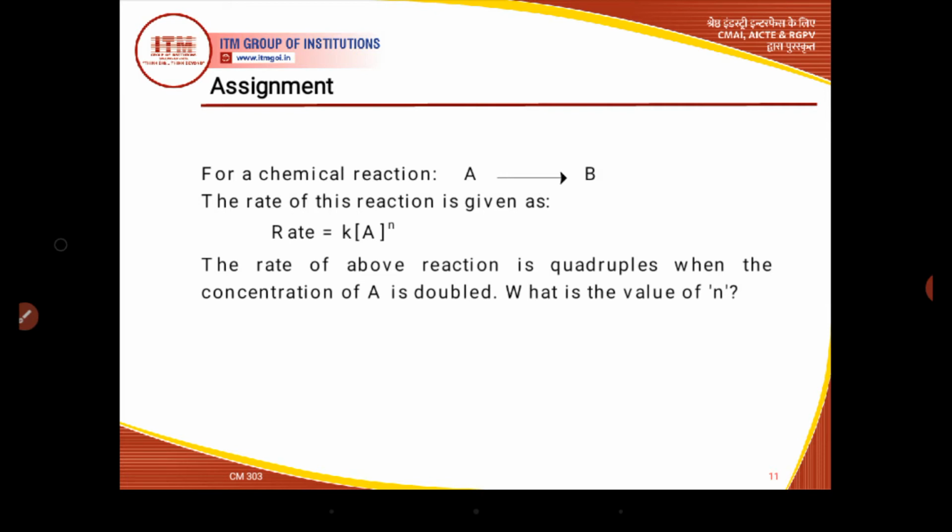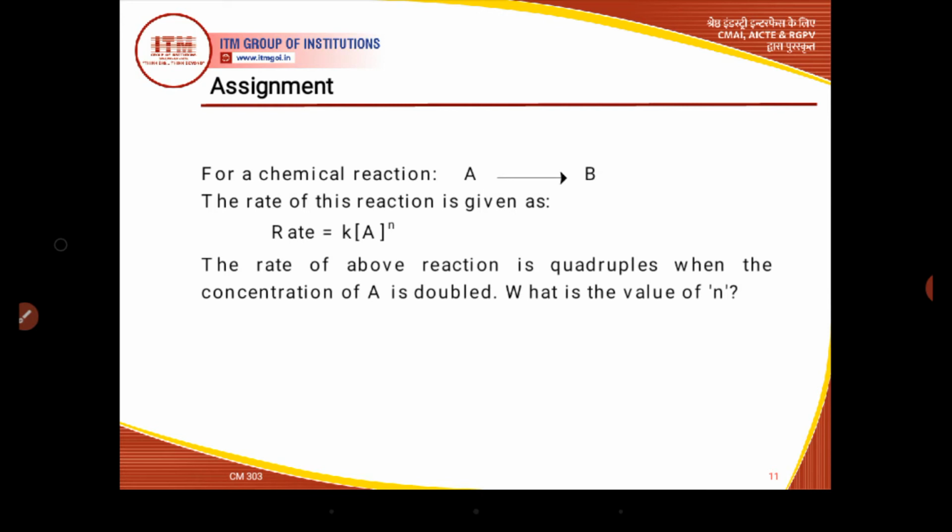And by using the order of reaction we can also predict the exact mechanism of any chemical reaction. So it is a very important topic of chemical kinetics, that we can find out the exact mechanism of multi-step reactions, because in the case of simple reactions, when only one step is involved, we can easily find out the mechanism of such reactions.